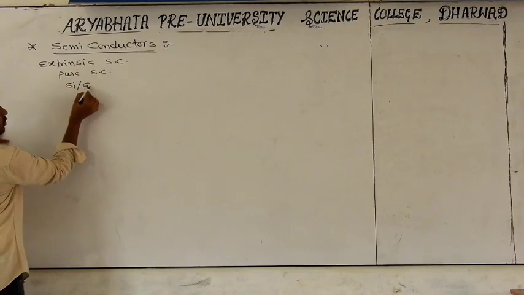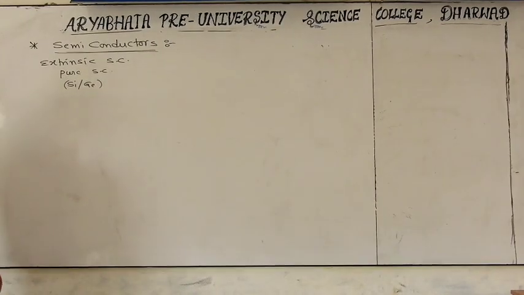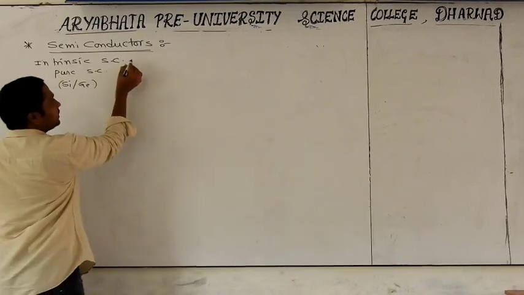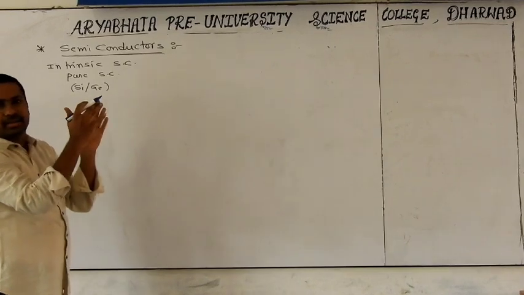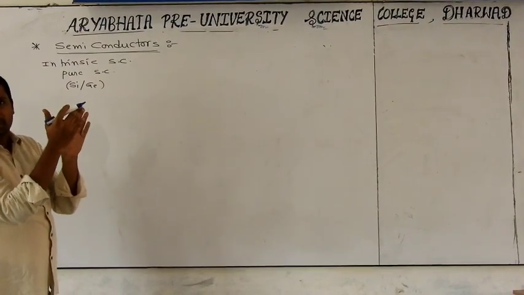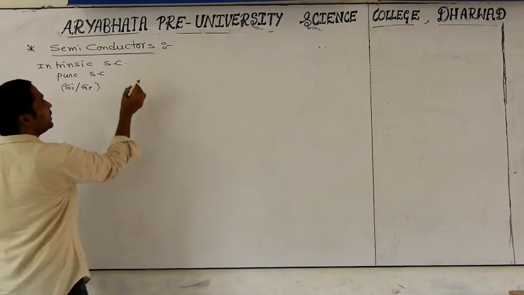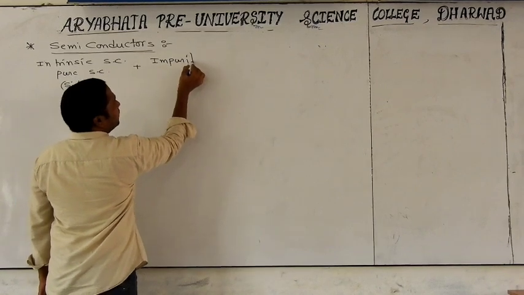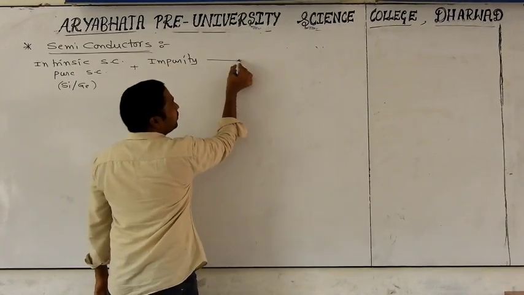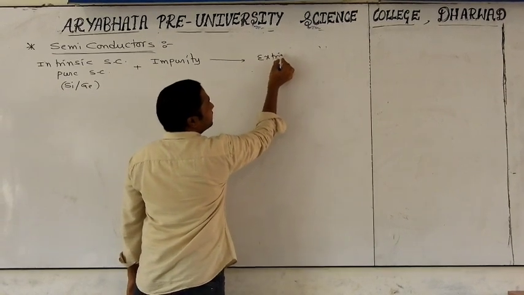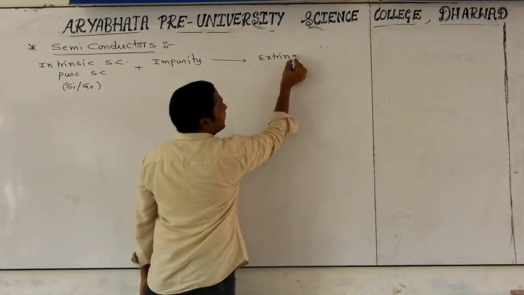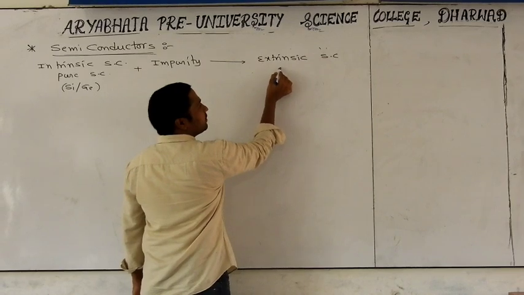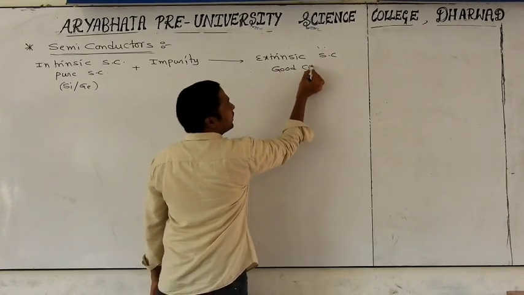Pure silicon or germanium is called an intrinsic semiconductor. Sometimes they may act as conductors or sometimes as insulators. To improve their conductivity, we add some impurities. After adding impurities, we get some special substances. They are called extrinsic semiconductors. So those extrinsic semiconductors act as good conductors.